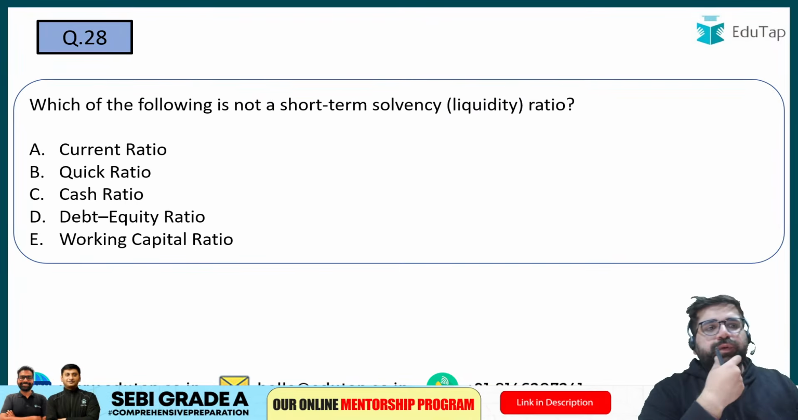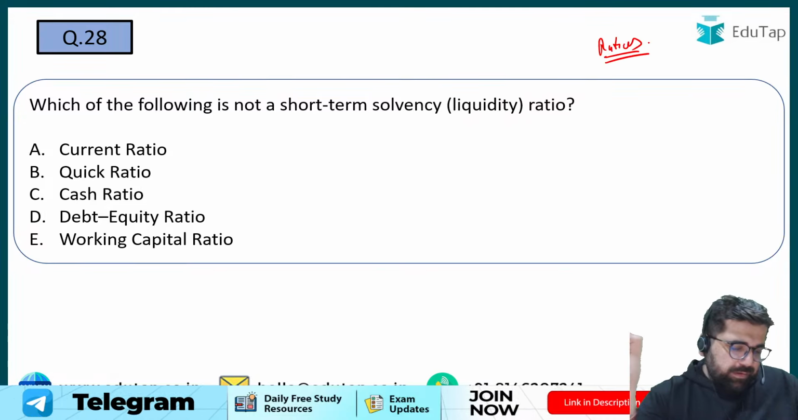Next question, question number 28. Which of the following is not a short-term solvency ratio? So now we are moving to the ratios chapter. Right?